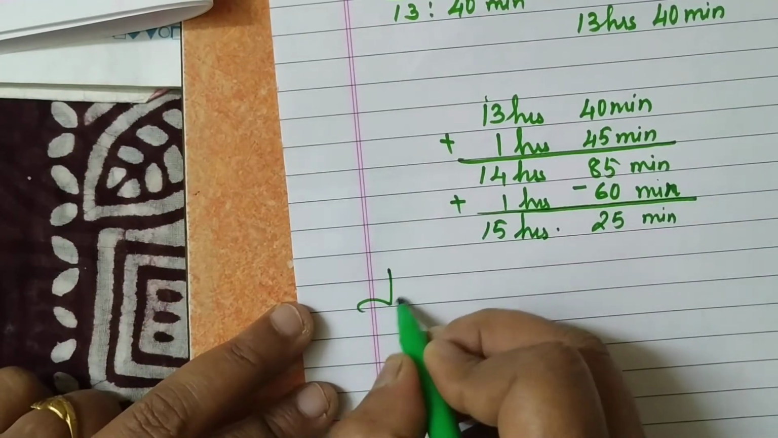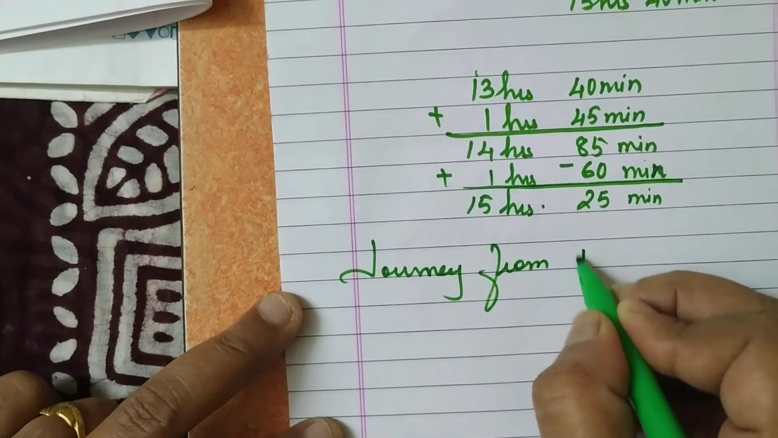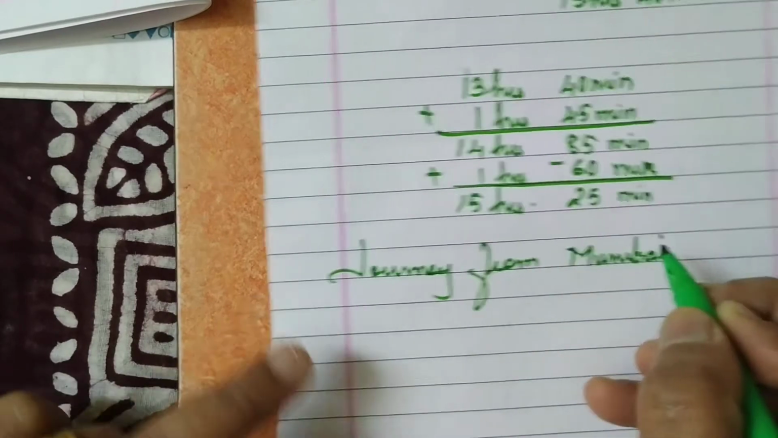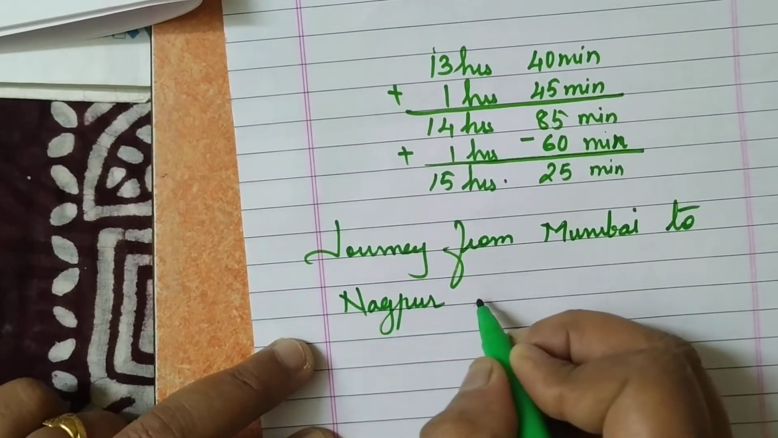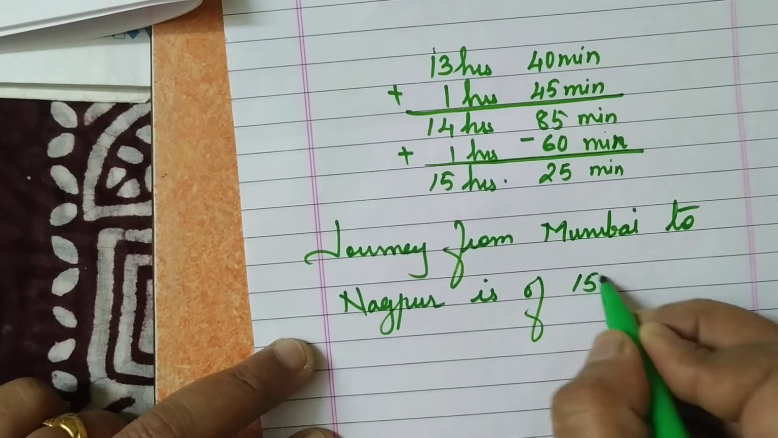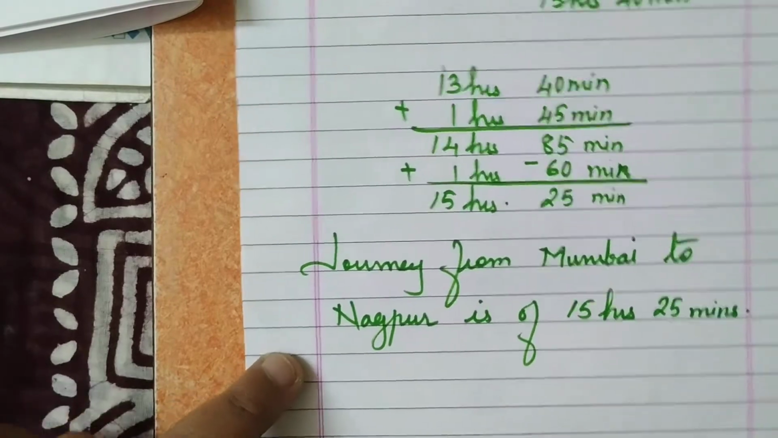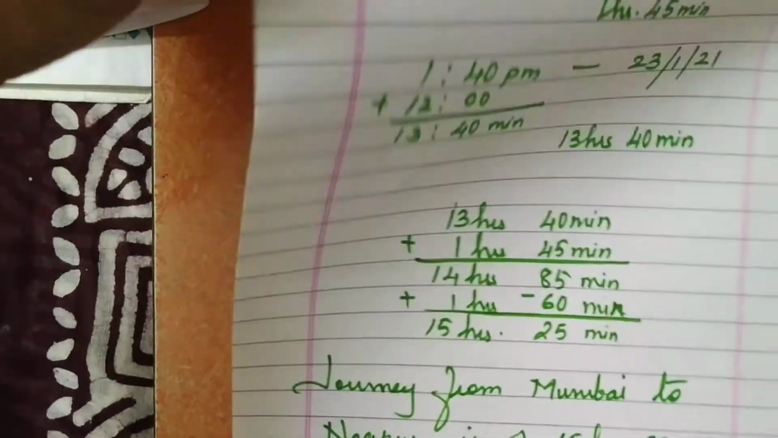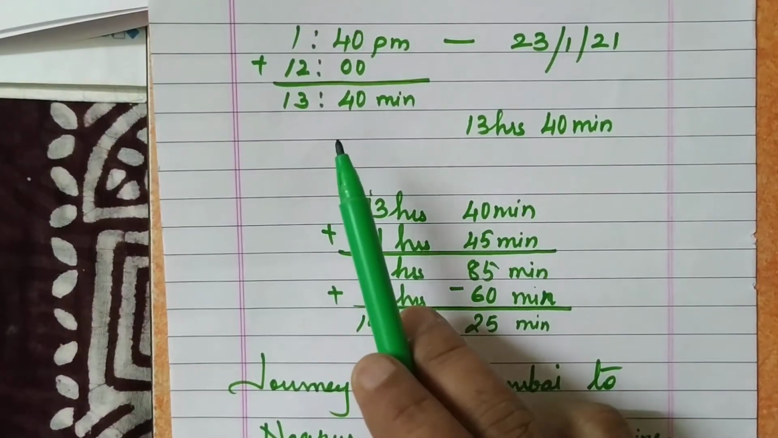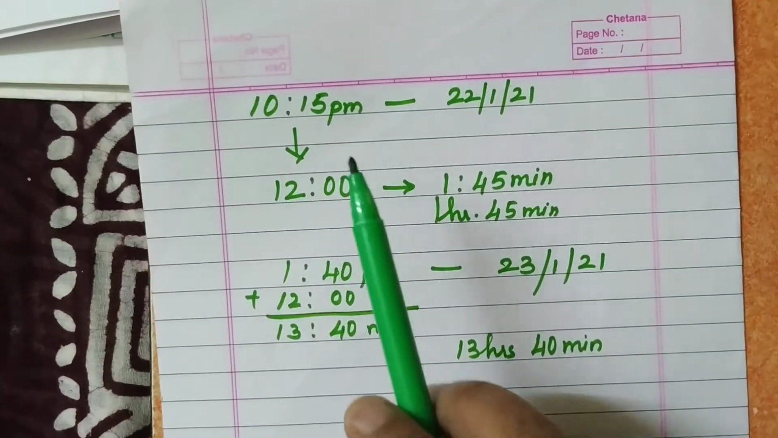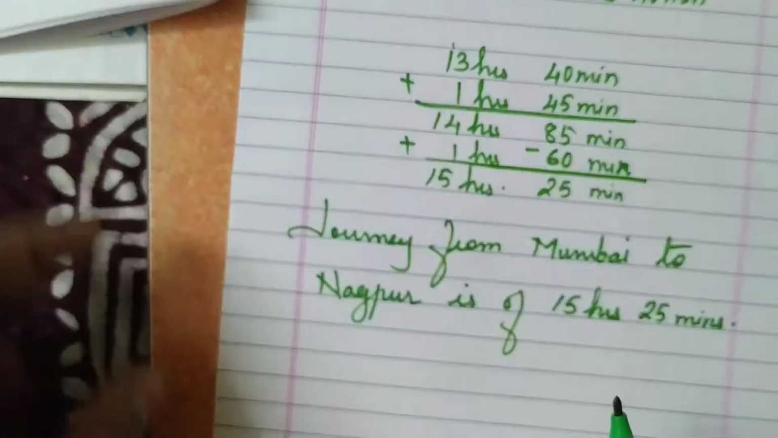So our journey from Mumbai to Nagpur is of 15 hours 25 minutes. Understood? This is the solution of your sum. You need to know how many hours have passed, whether the time is in PM or in AM, and then do an easy calculation.